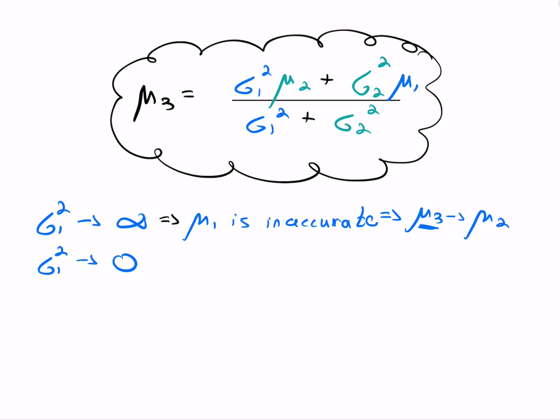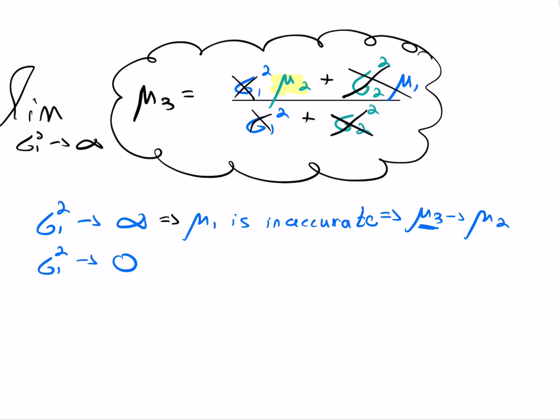So if we are doing the math, we try to compute the limit of this equation when sigma 1 squared approaches infinity. What we will get is the following. I'm going to eliminate sigma 2 squared because sigma 2 squared is much smaller than sigma 1 squared, and then I'm going to eliminate this one. Again, sigma 2 squared is much smaller than sigma 1 squared, and then I can cancel sigma 1 squared and get mu2, which is exactly what we said in the beginning.